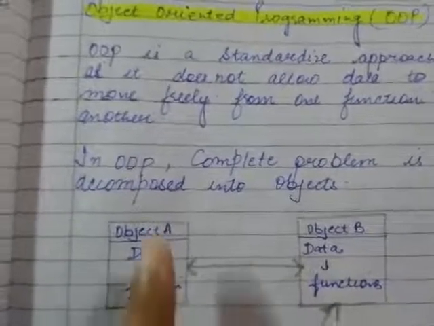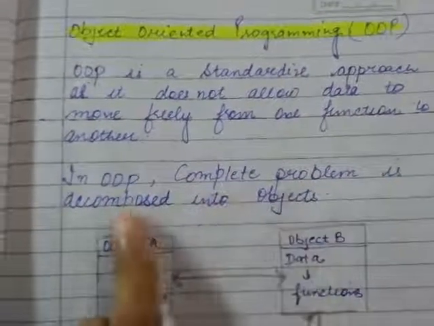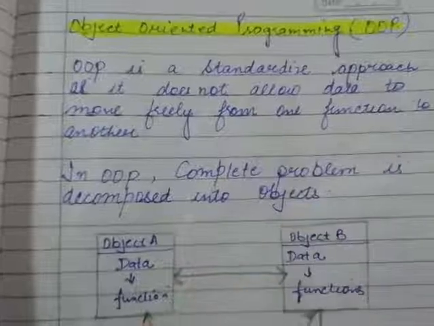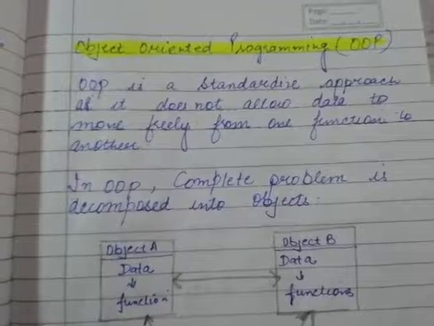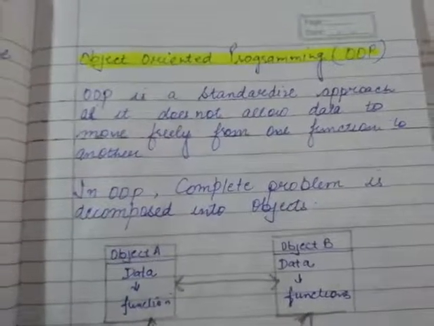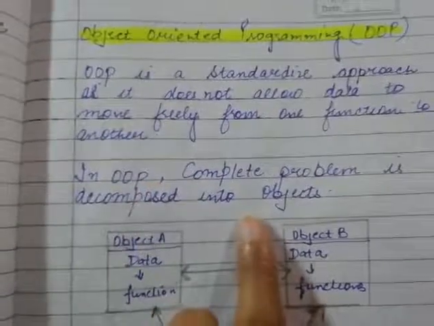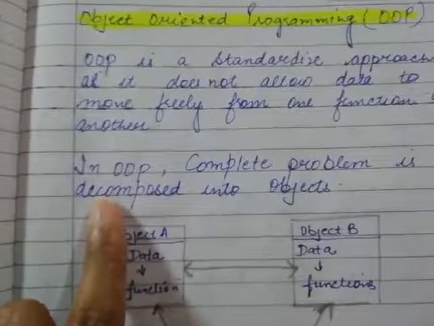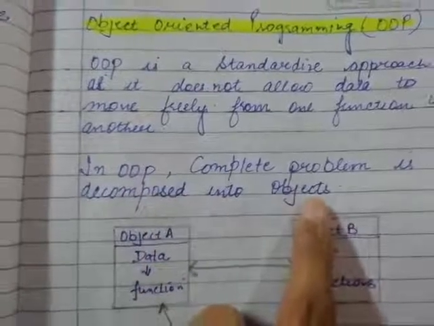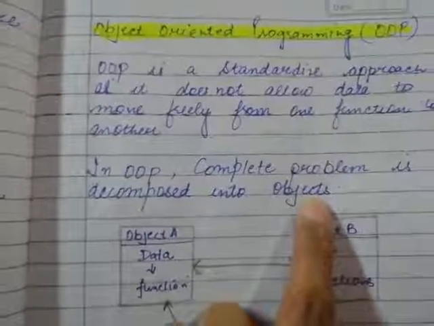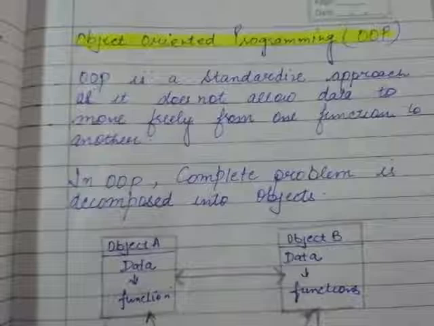In object oriented programming, the complete program is decomposed into objects. In the previous one, POP, the complete program is divided into procedures. उसमें data किस में divide होता था? Procedures में होता था. लेकिन OOP में data किस में divide होता है? Decomposed means divided. Complete program is decomposed or divided into ऑब्जेक्ट्स. ऑब्जेक्ट्स में हम लोग डेटा को ब्रेक कर देते हैं. उसमें प्रोसीजर्स में करते थे, इसमें ऑब्जेक्ट्स में करते हैं ना.